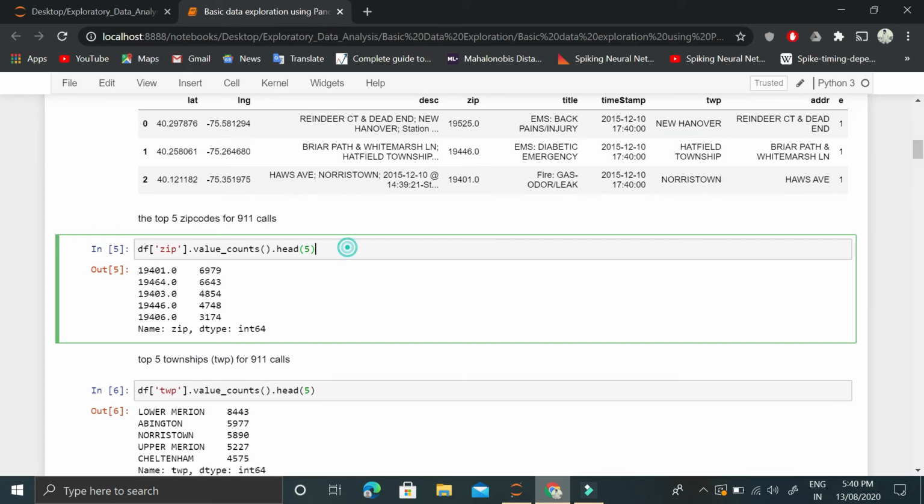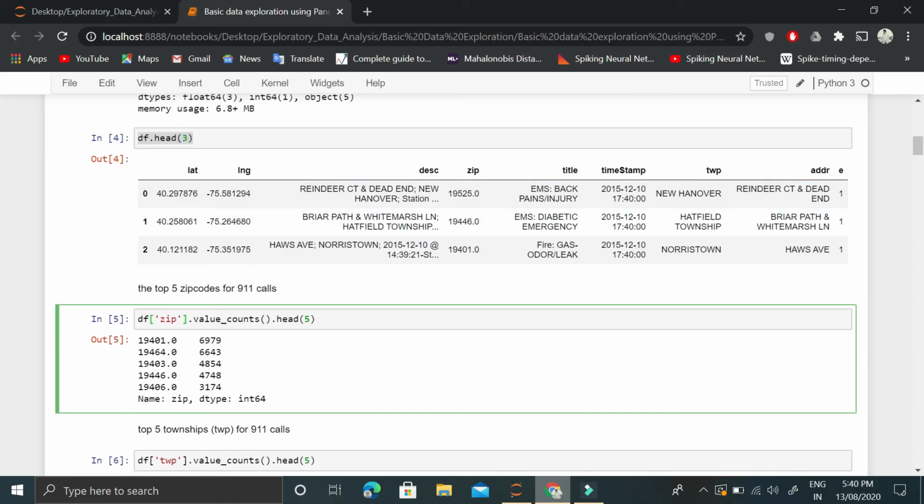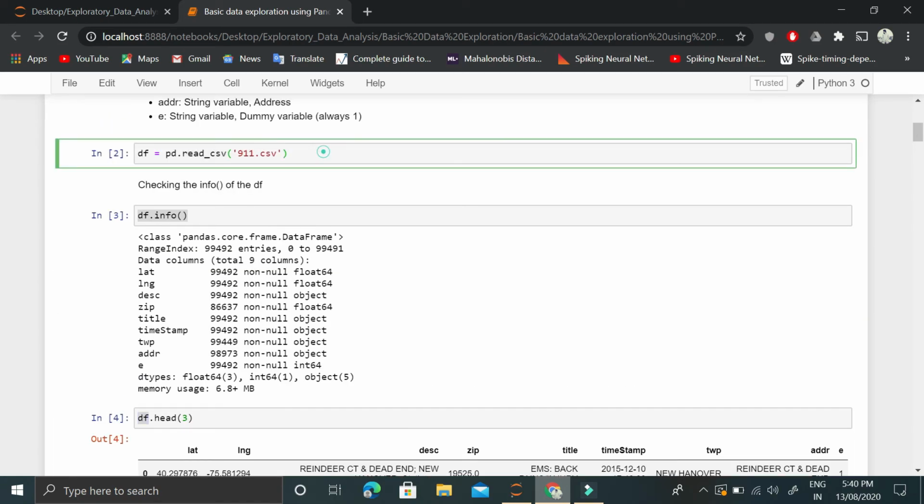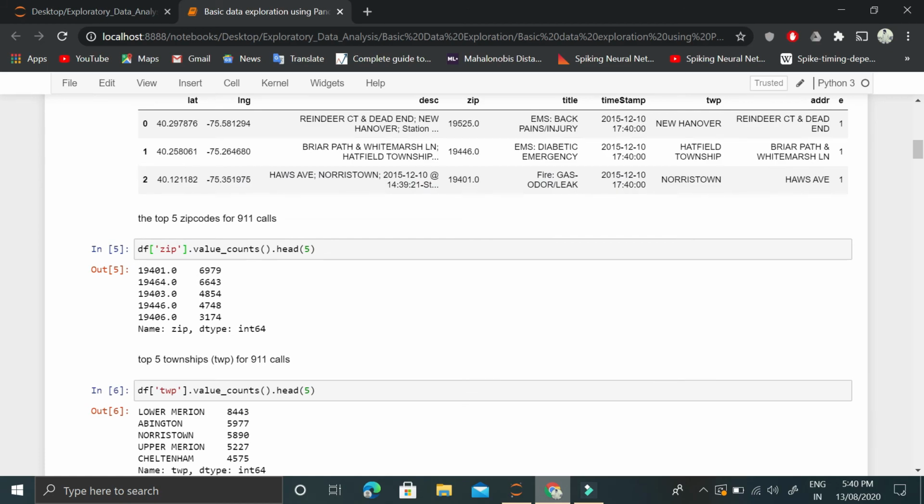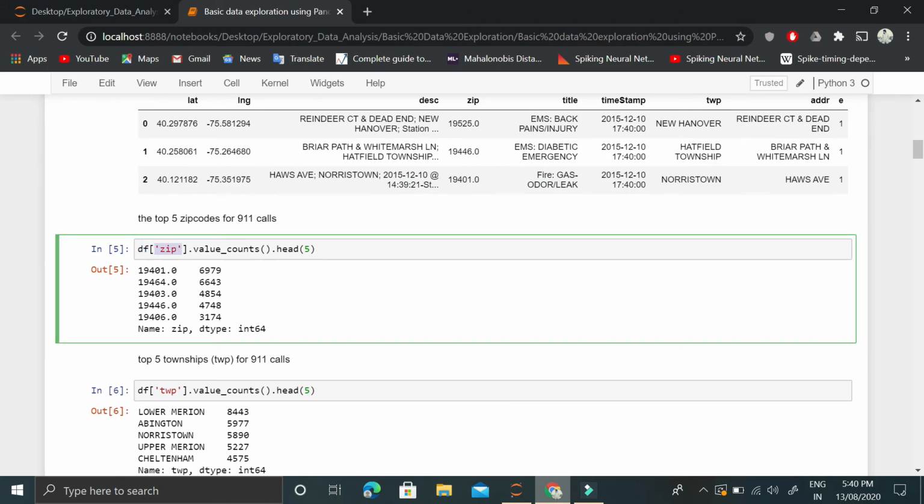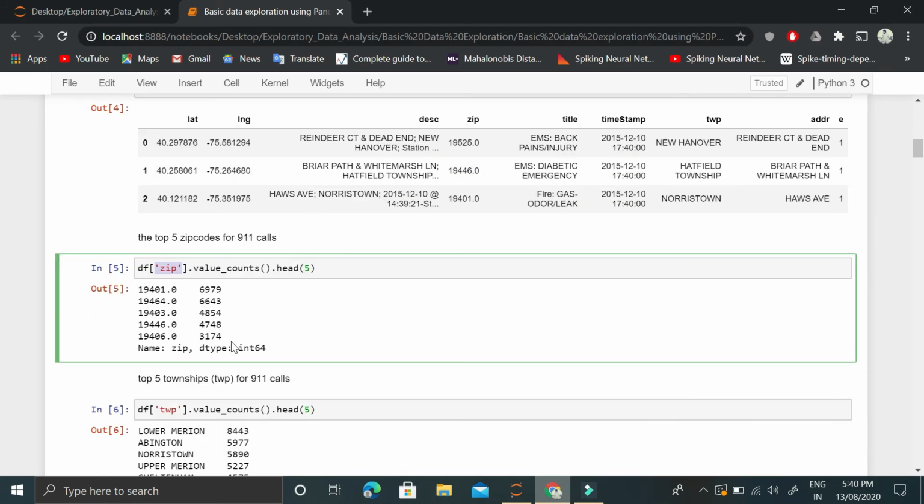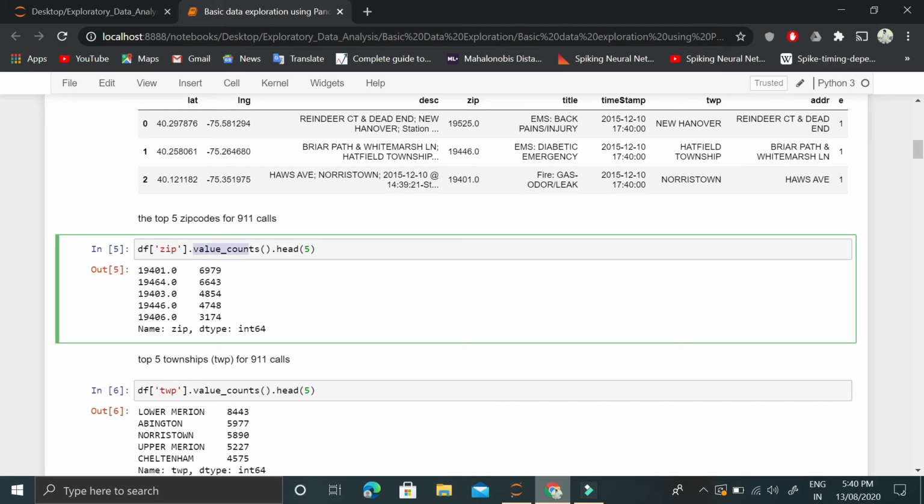Then our main task, the first task, is to get the top 5 zip codes from which the 911 calls were made. So which of the areas are risky. Kind of this is a way of saying it. So first of all, this is the data frame that we have stored after loading it. Then what we will do is get this zip column containing all these zip codes, and then we will call this function value counts.